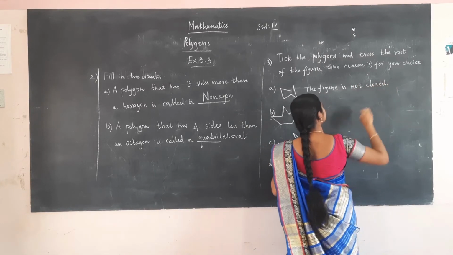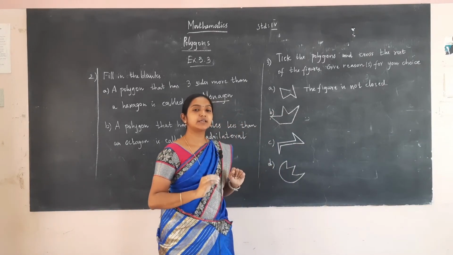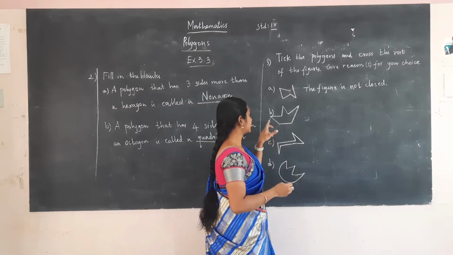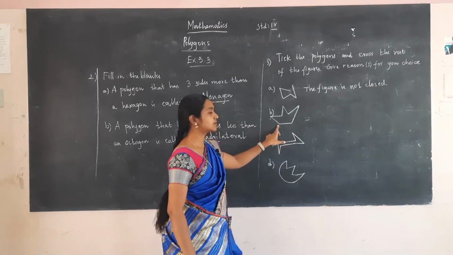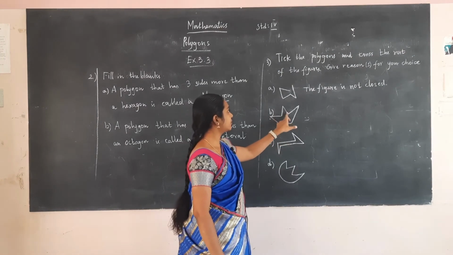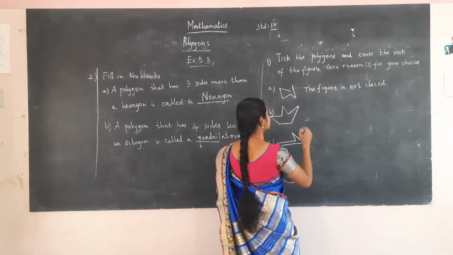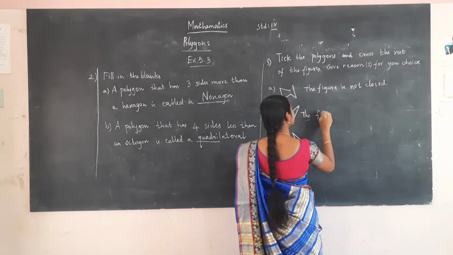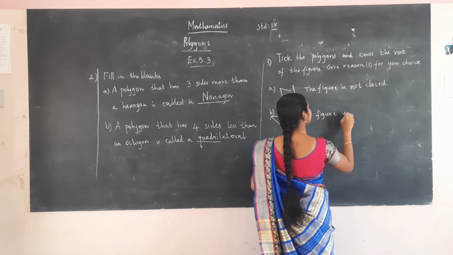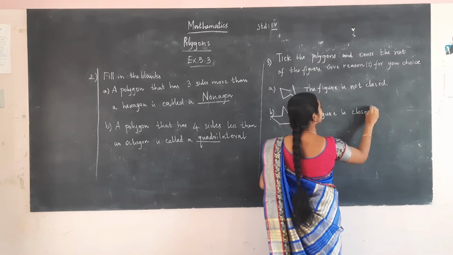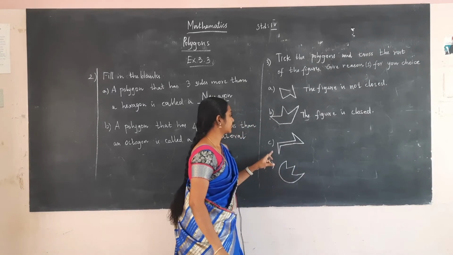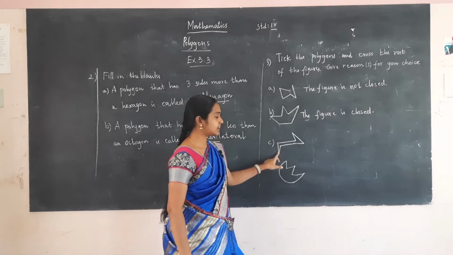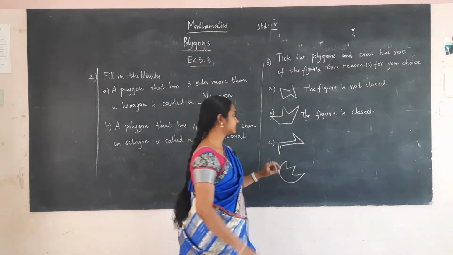A polygon means it should have a closed figure. It can have 3 lines or more than it, but it must be closed. The next figure is closed and it is made of number of lines. So this is a polygon. The next figure also has number of lines and it is a closed figure. So this is a polygon.